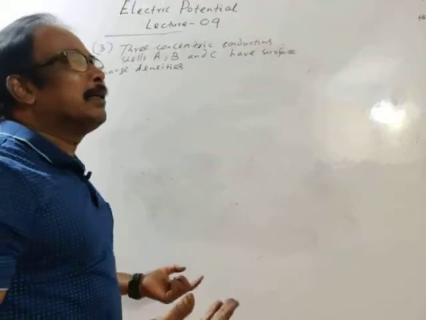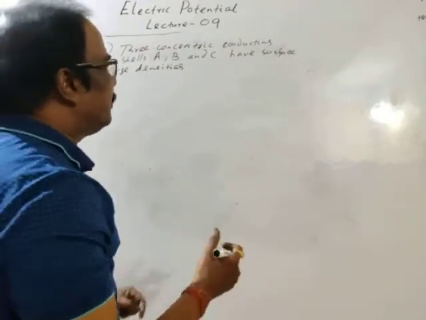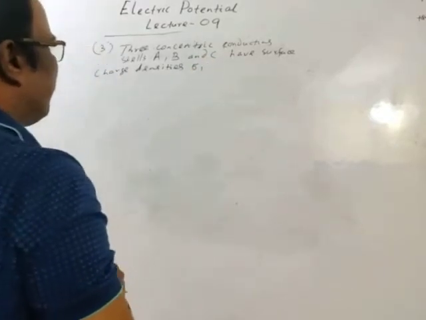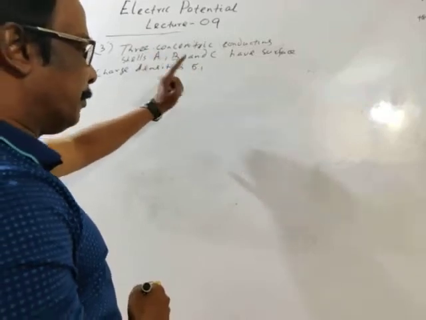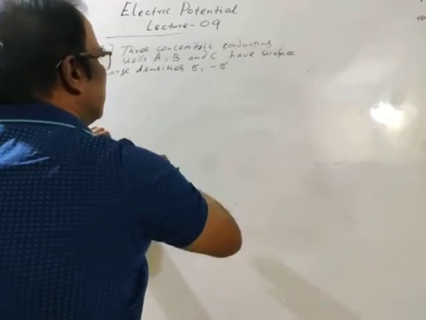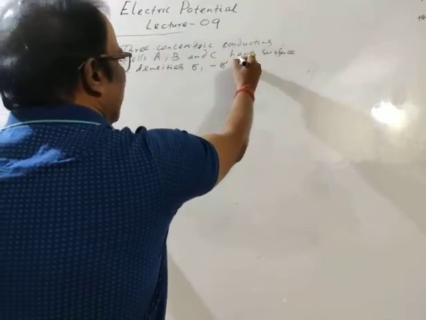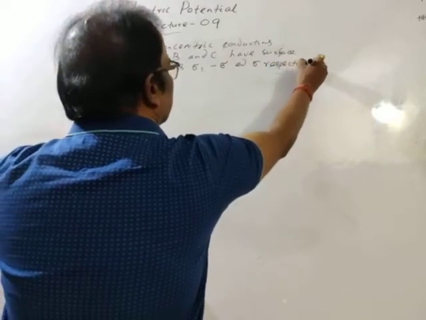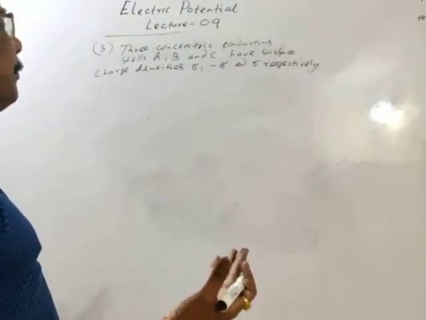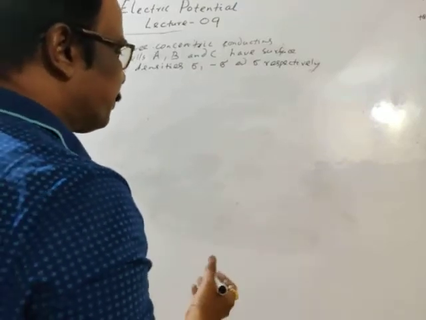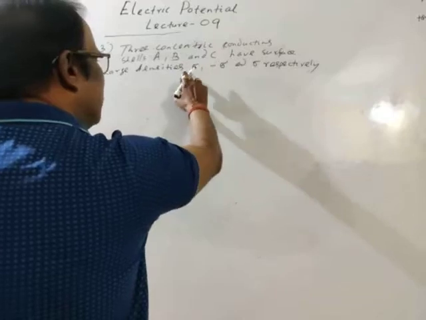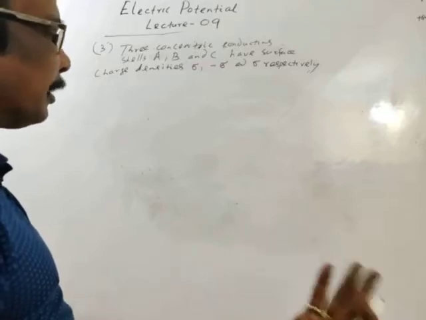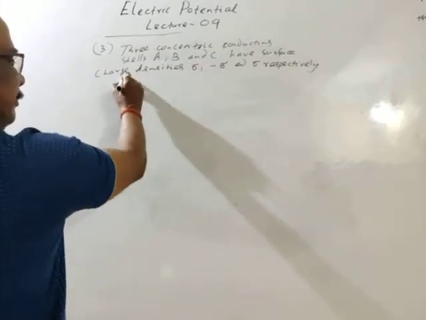Suppose I am changing the nature of charge, positive and negative, whatever we may take. Suppose now we take charge density sigma for cell A, minus sigma and again sigma respectively. Different cells have different charge densities. Of course, you may take sigma, okay, positive, negative, you may change any one in sign, sigma, minus sigma and sigma. Okay, then find